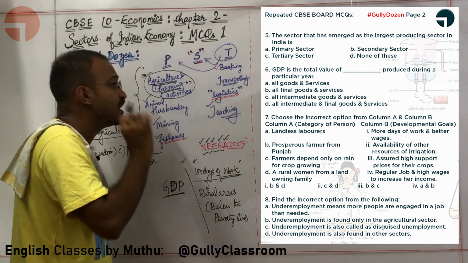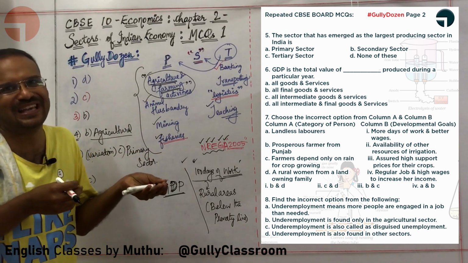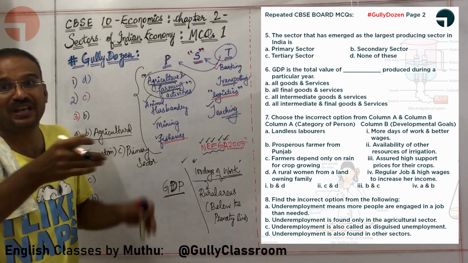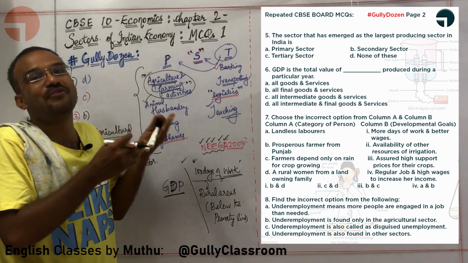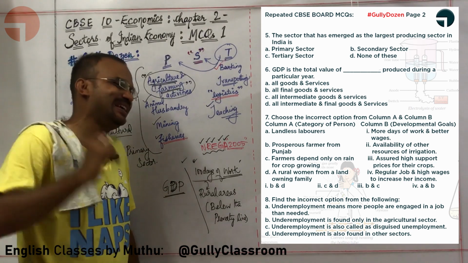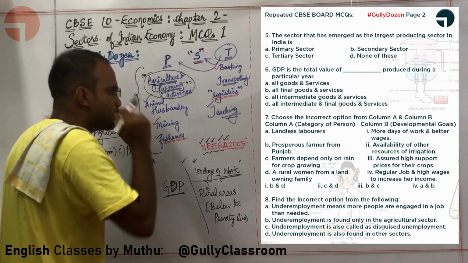Farmers who depend only on rain for crop growing, they need availability of other sources of irrigation. If you are going to give them a canal of water from a dam, then they will be very much happy because they need not depend on rain for their irrigation. They can do farming throughout the year. Okay. So B is wrong, C is wrong. Let us check option D.